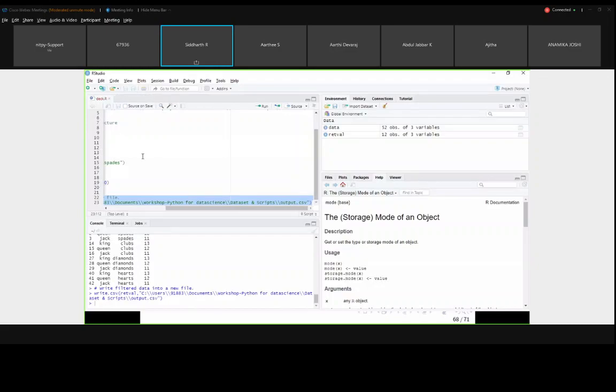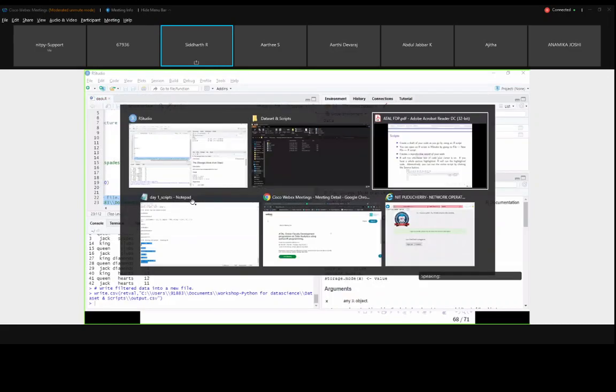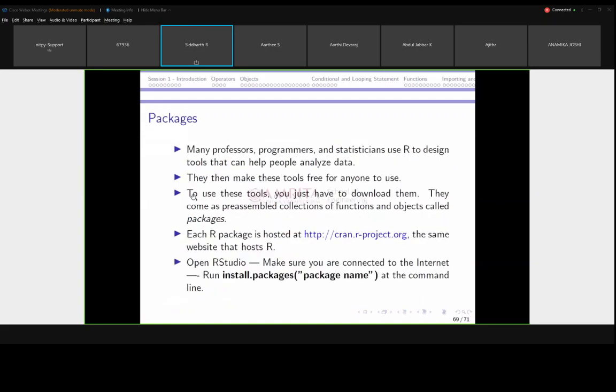That was a basic example of scripts, and the last part in this session is packages. Many professors, programmers, and statisticians use R to design tools for analyzing data. If the functionality is not available, they will create their own package and upload it into the CRAN repository, and everyone else can use it for free. These are all free, no money is involved, and this entire thing is knowledge sharing.